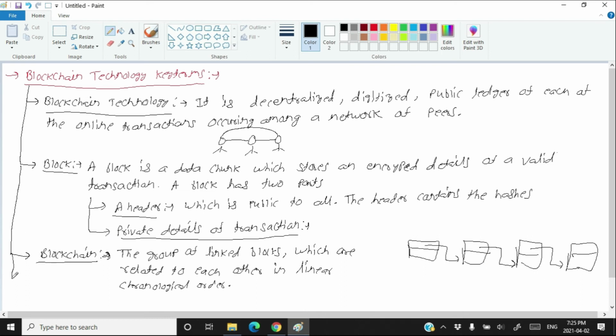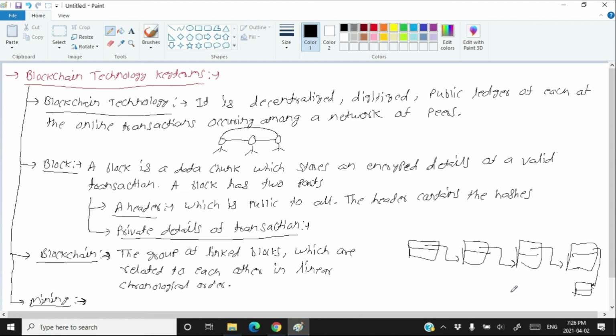There is another term called mining. Mining means adding a block to the existing blockchain. Suppose that you want to add a new block to this blockchain. The process of getting confirmation about a transaction, adding it to a block, and finally adding the block to the blockchain is called mining. So what is mining?